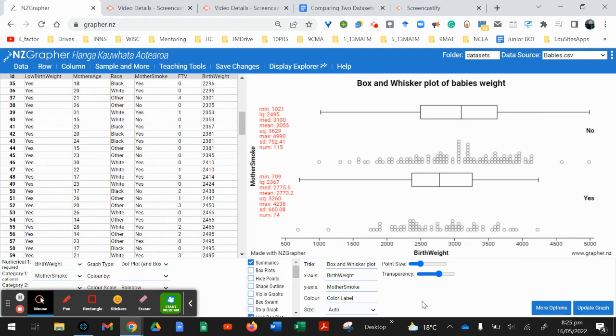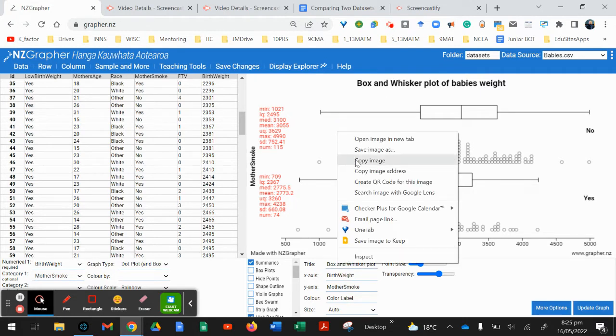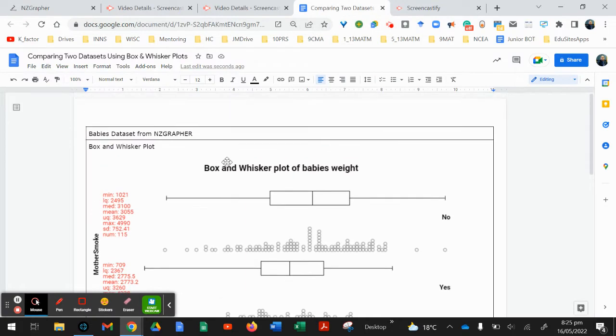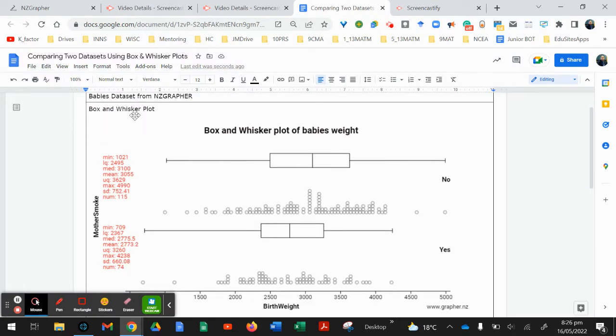So once you've got your graph ready, make sure you've got a title. Once you type your title here, click on update. What you need to do is copy your graph, or you can take a screenshot and put it in the document, which will be in the classroom page Tuesday. So here's an example, and I'll walk you through this.